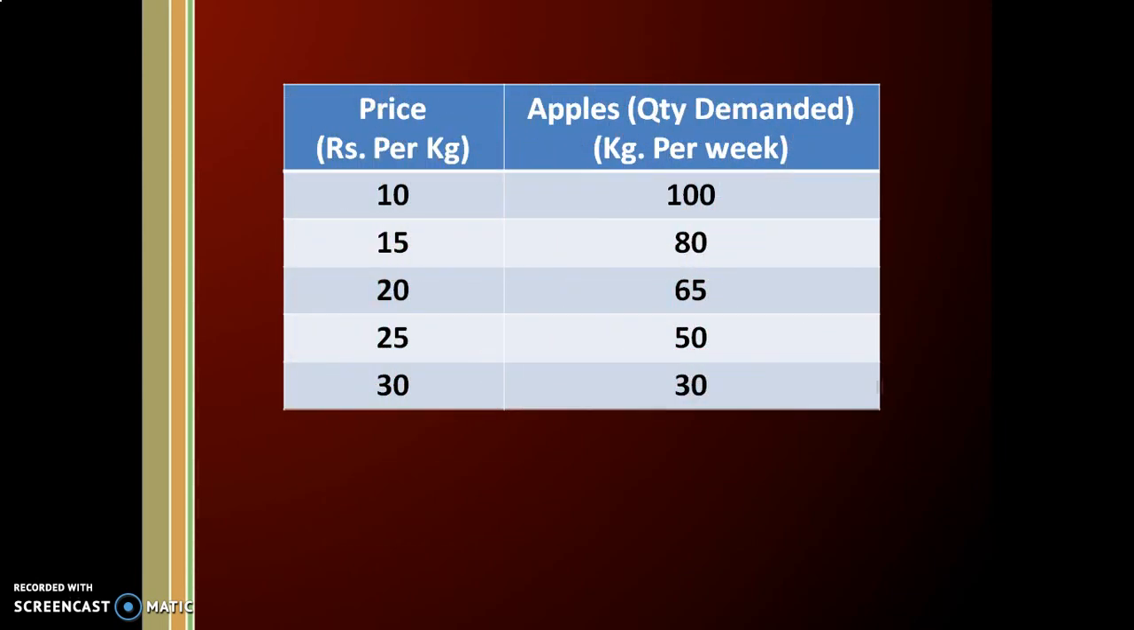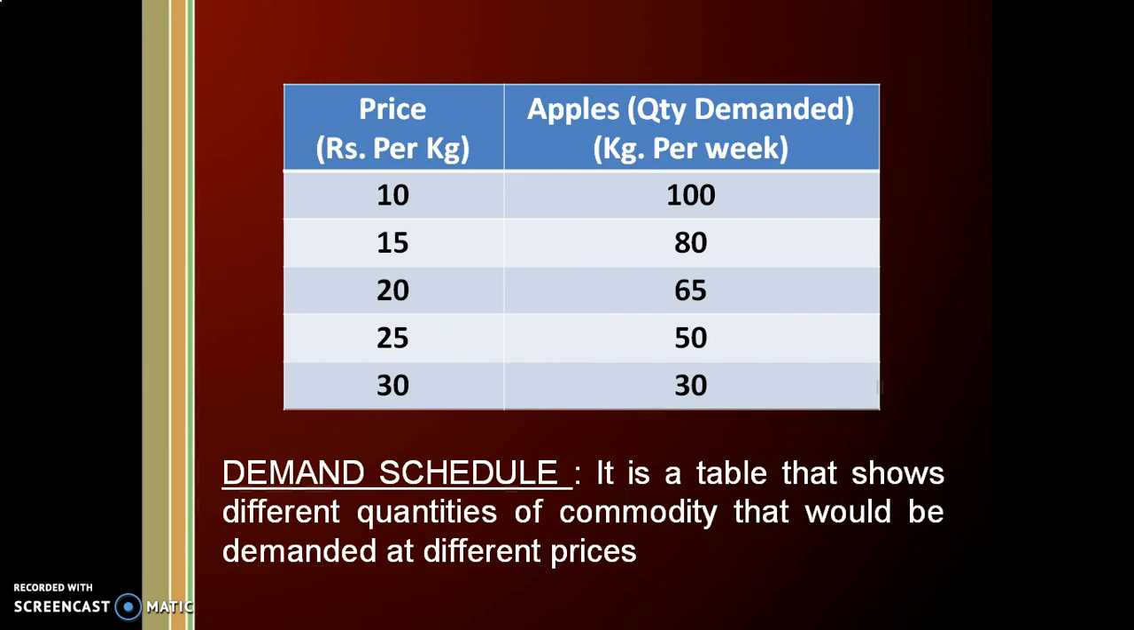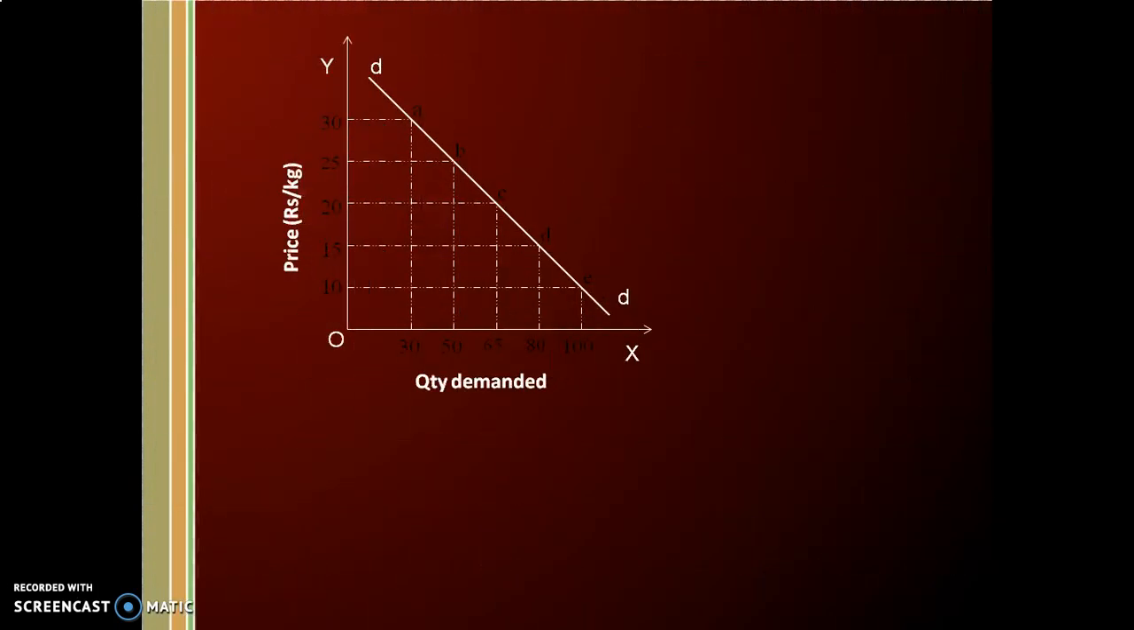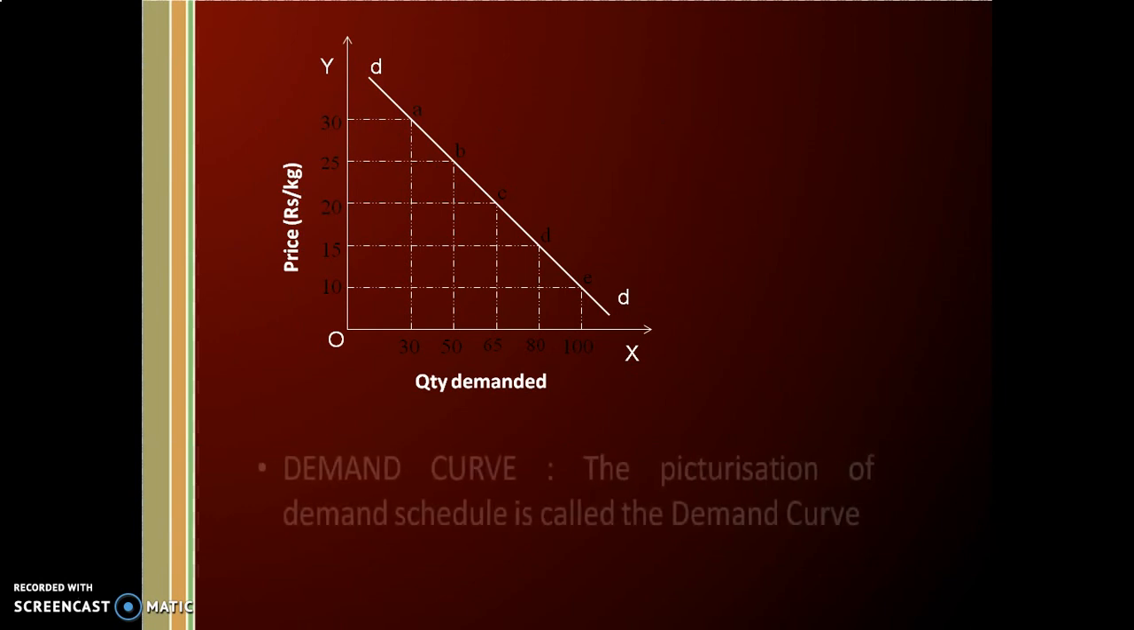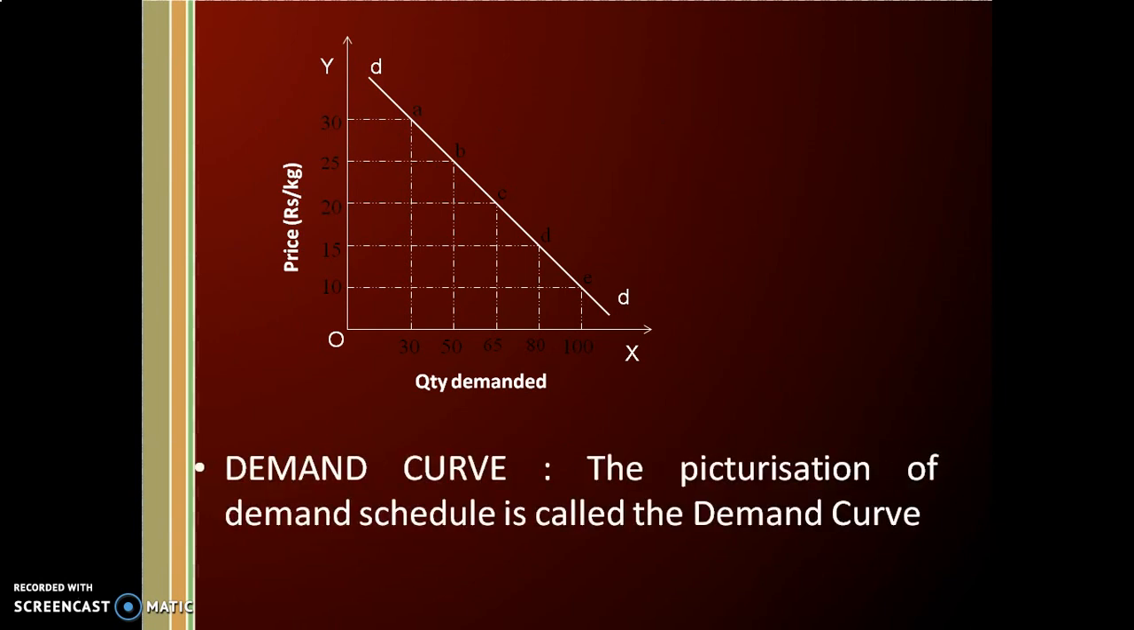This is a demand schedule. A demand schedule is a table which shows different quantities of commodities that would be demanded at different prices. We can see at 10 rupees per kg, there is a demand of 100 kg per week. With the help of this demand schedule, we can prepare a demand curve. Demand curve is the picturization of demand schedule.